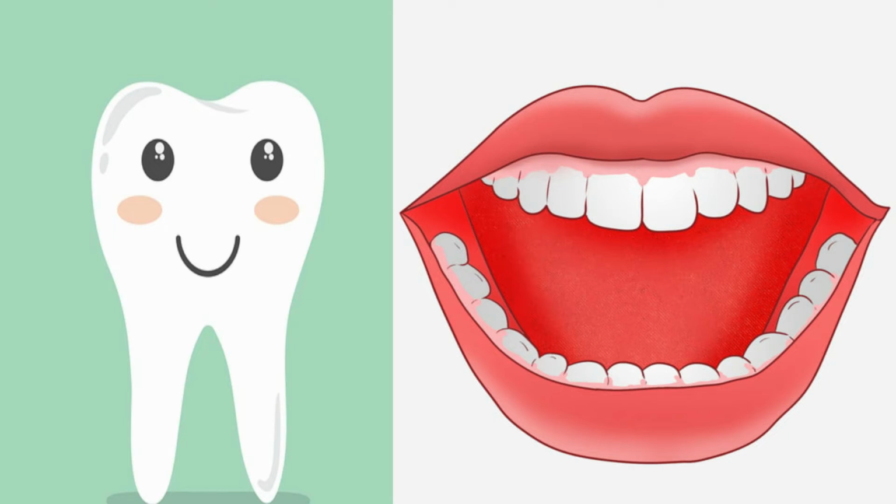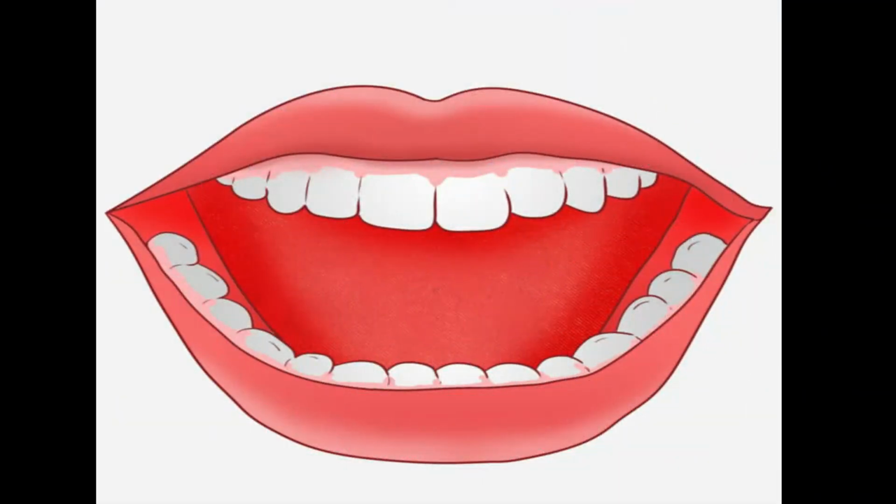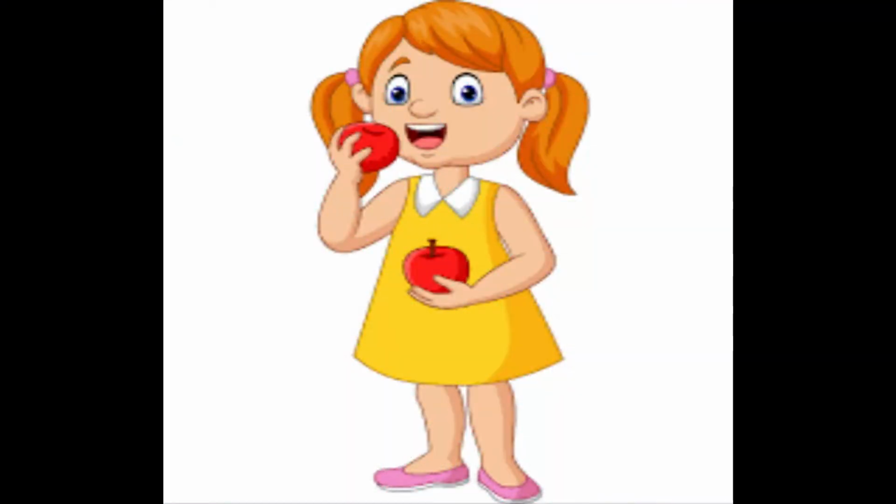Children, tooth is a singular form and teeth is plural form. Teeth play an important role in our daily life. They help us in many ways. Children, if you want to eat an apple, what will you do?